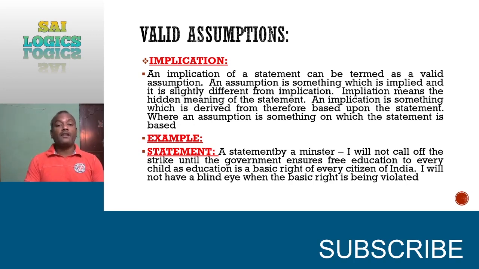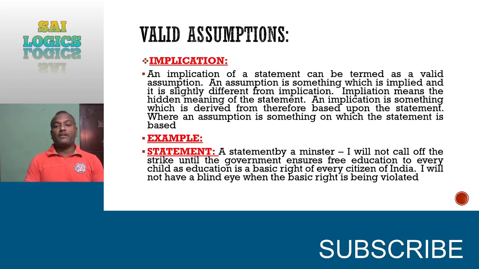Let us see an example so that you can very clearly understand what an implication is. Here, an implication of a statement can be termed a valid assumption. An assumption is something which is implied, and it is slightly different from implication. Implication means the hidden meaning of the statement, something which is derived from, and therefore based upon, the statement.